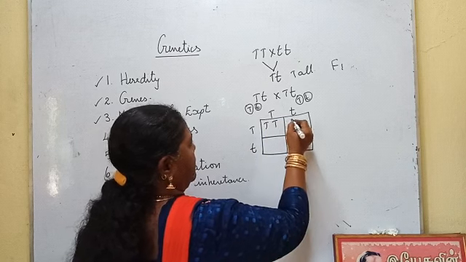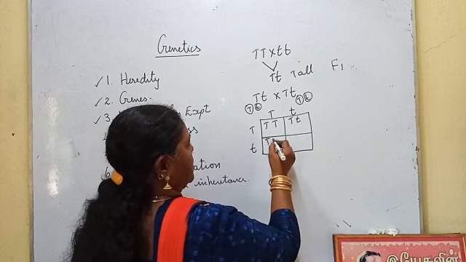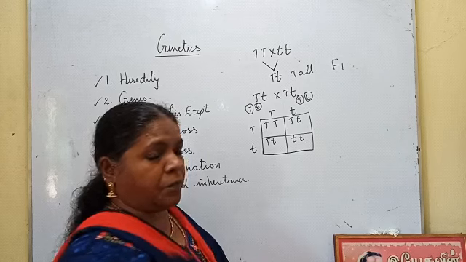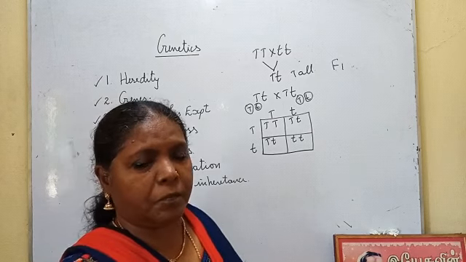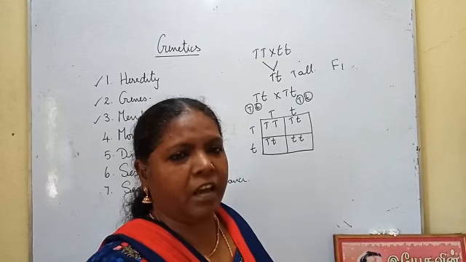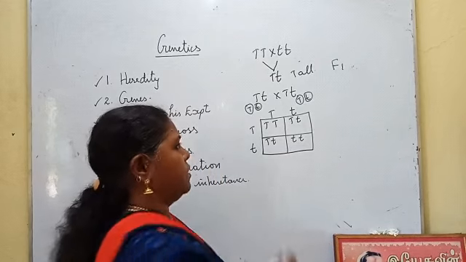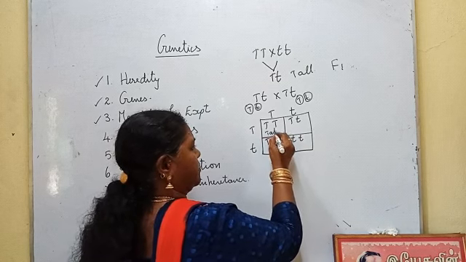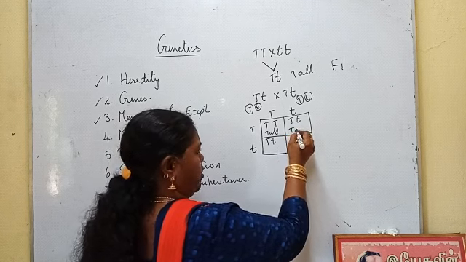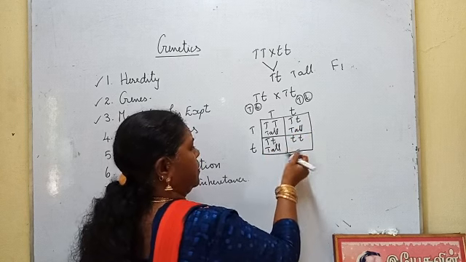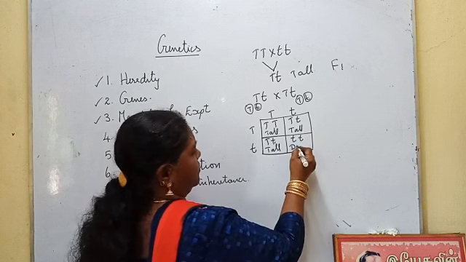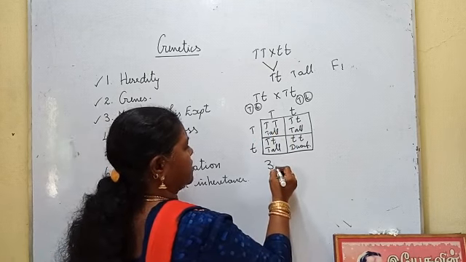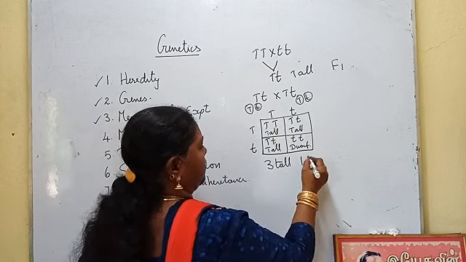Capital T, capital T, capital T, small t, capital T, small t, small t, small t. Whether it is one capital T or two capital T, if the capital T, which represents the dominant character, is there, the plant is tall. This one has both letters capital, so tall plant. This one has a capital T, so it is tall. Capital T is there, tall. No capital T at all, so dwarf. So 1, 2, 3: three tall plants and one dwarf plant.